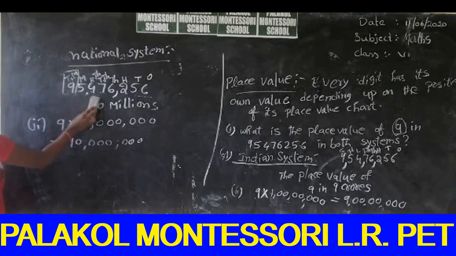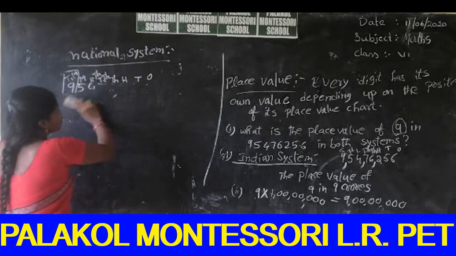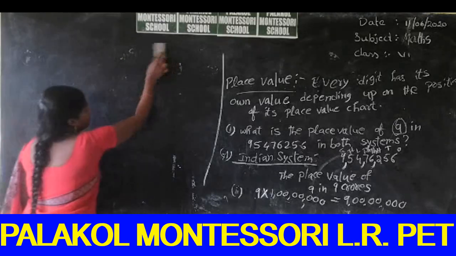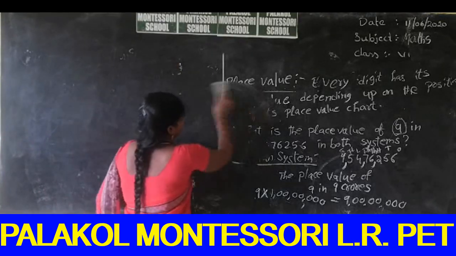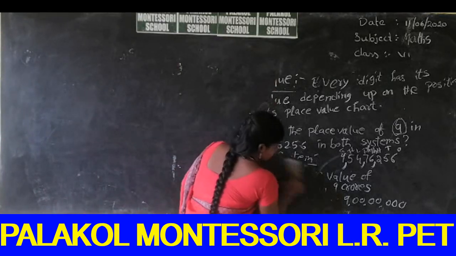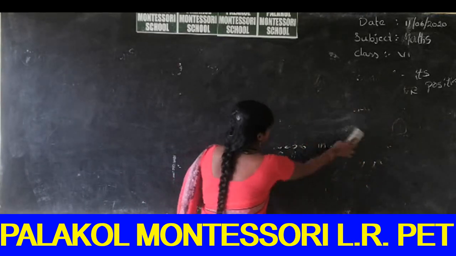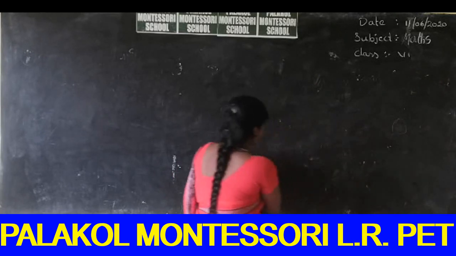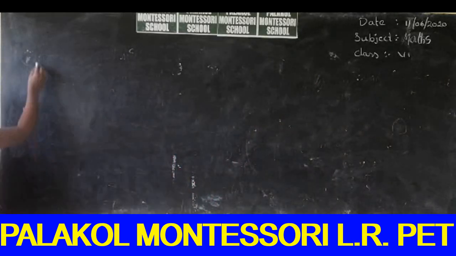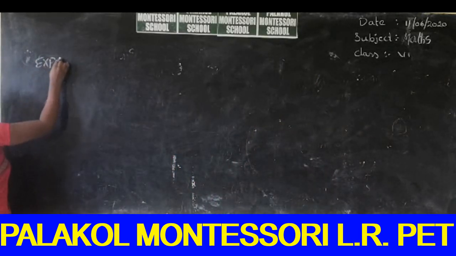Next we are going to the topic expanded form.